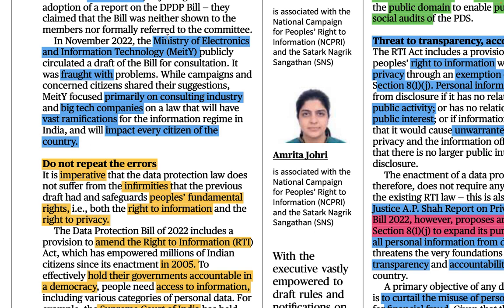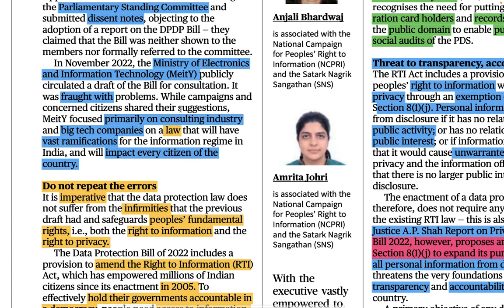MeitY is the short form of the Ministry of Electronics and Information Technology. MeitY focused primarily on consulting industry and big tech companies. So about this law, that is the DPDP bill, the ministry actually spoke to the industry. Which industry? The digital industry basically, and the big tech companies.